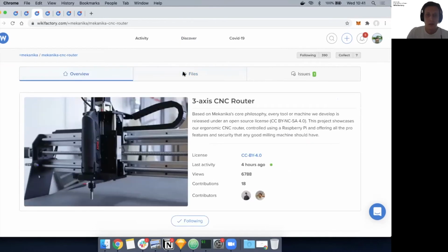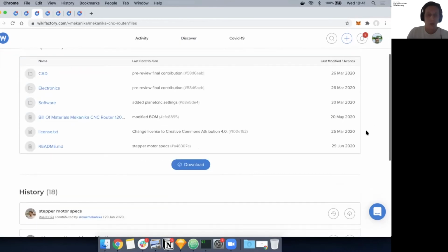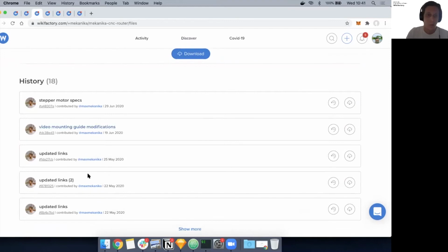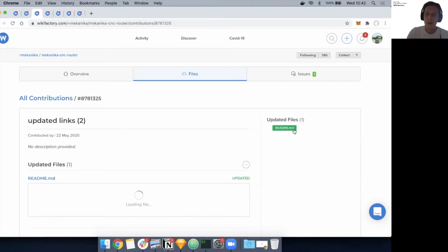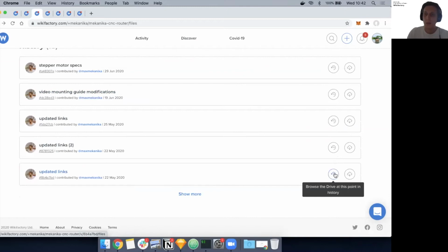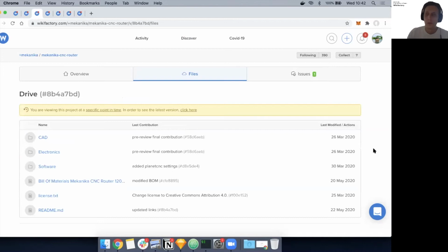And being a version controlled drive, one of the great things is that I don't need to spend huge amounts of time to understand why certain files have moved or why they're not there anymore the next time I revisit. It's all here in this history log, where I can interrogate every single contribution that's been made, understand which files have been updated and changed, and even browse the drive at a certain point in history, i.e. time travel to a specific point in time from where I can then restore and look at previous versions.